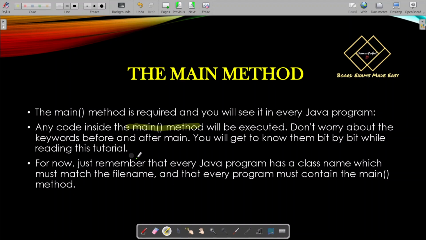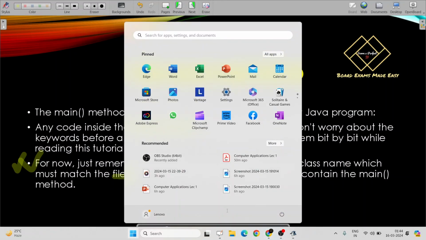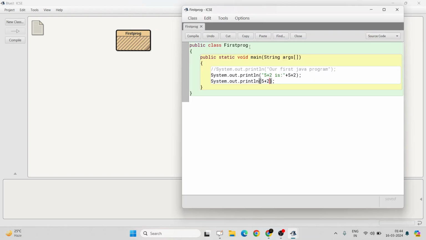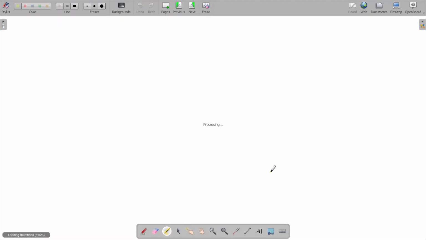So we must also remember that a Java program has a class name which must match the file name, and that every program must contain the main method. We must remember those two things. I've already told you that whatever name you have given to the file over here, and the class name you are providing over here, these two must match, and each and every Java program must contain a main method or main function. So these are the key things you need to remember as of now. Okay, let's move to the next slide.